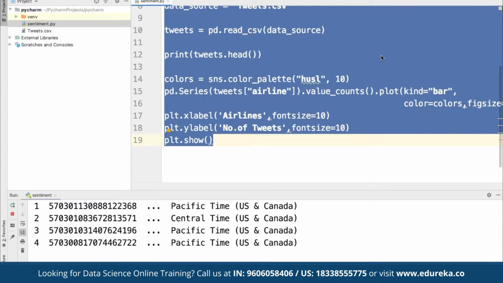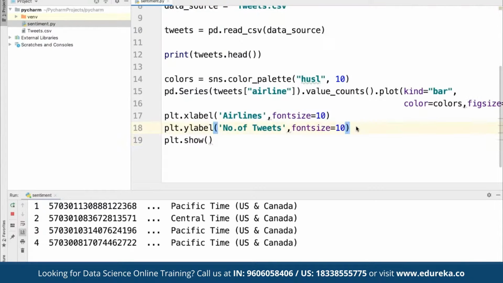So what we can do, we can simply go ahead and create labels as neutral, positive, or negative. We can simply go ahead and define that. For example, we can define colors for SNS, and then use the same airline, but again here we are going to make use of sentiment. So let's do one thing.